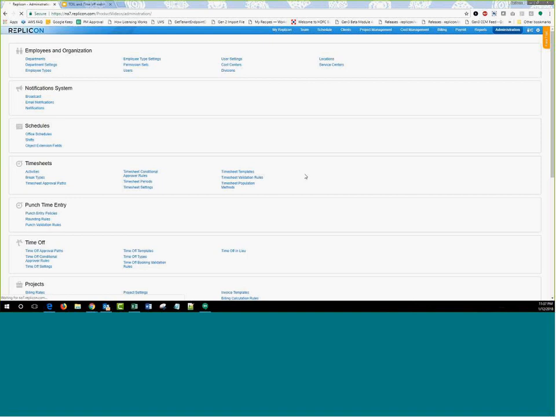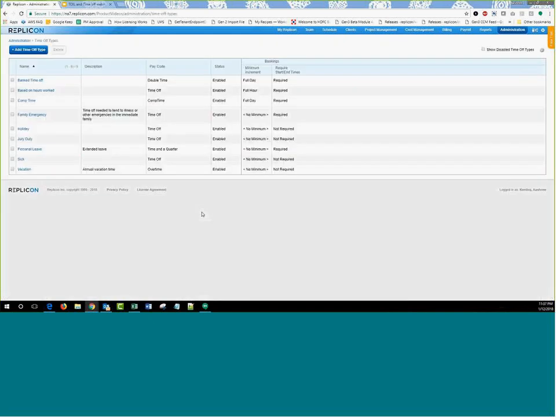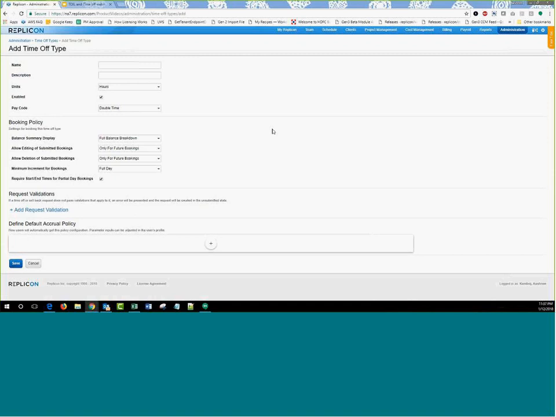Okay, so I am now logged into the Replicon instance, and let's quickly take you through the new things that we have come up with regarding the policies on our new platform. I'm going to click on add time off policy, add time off type, and as you all know, you can set up policies at the time off type level, and you can set up policies at the user level.